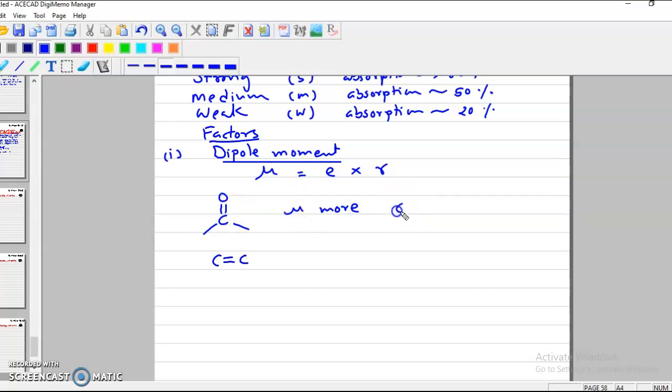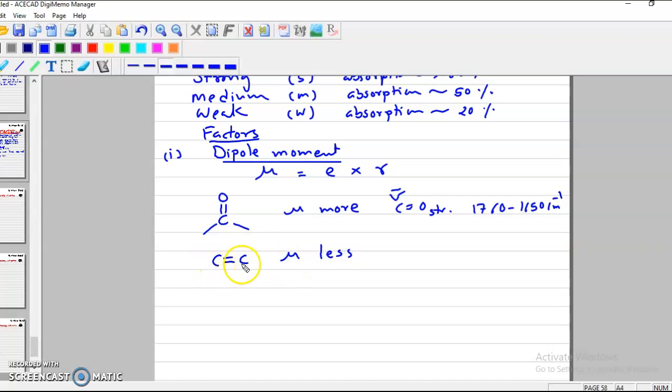Therefore, the C=O stretching frequency will be having a higher value, that is between 1760 to 1650 cm⁻¹, because of the higher dipole moment. And here, if you take C=C, then mu will be comparatively less.